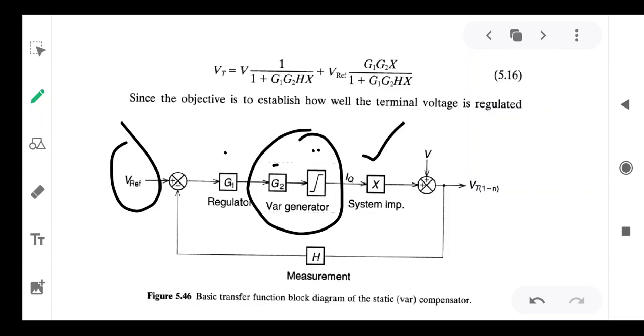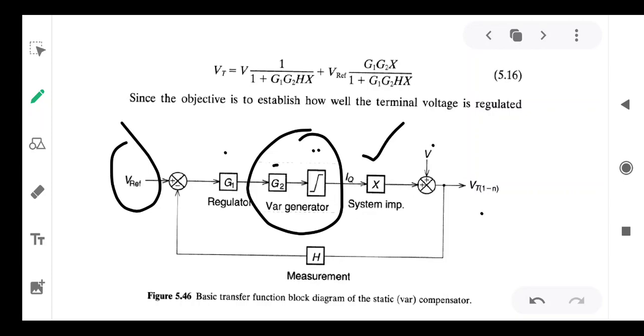where X is the system impedance or system reactance. Power system reactance will have very high value compared to resistance. Therefore, resistance of the power system can be neglected, and hence system impedance is taken as X, capital X. V is the actual voltage of the system for getting the synchronizing signals.